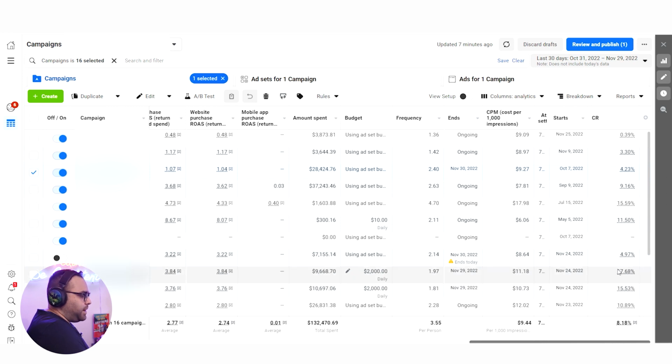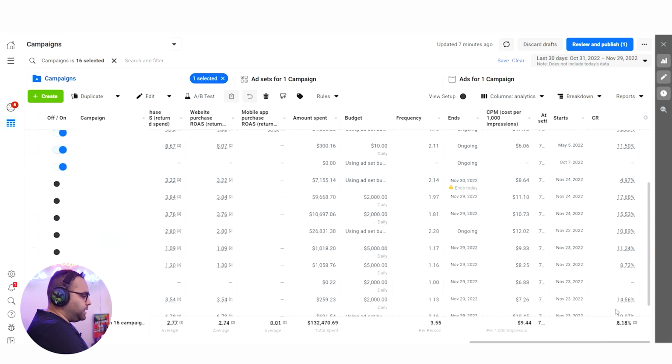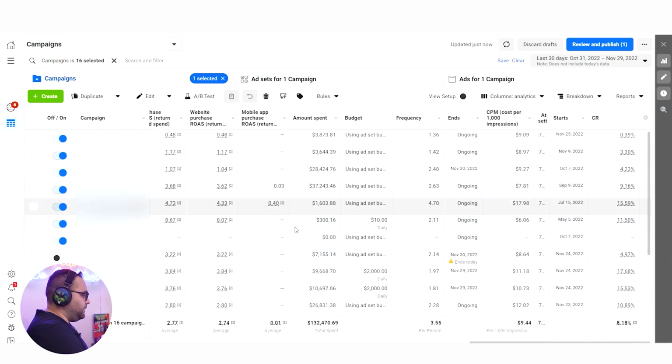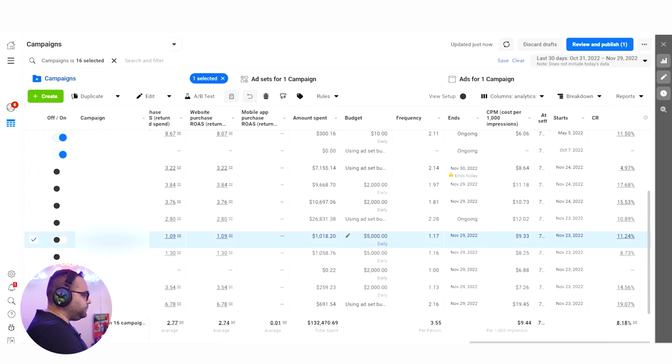Over here you can see that my conversion rates on these two campaigns were not even close to the other ones, because here we have an Advantage Plus campaign which didn't do that well. Then over here, this is a prospecting campaign coming from their end, but it has only, I believe, 3 ad sets, and is it a CBO? It is a CBO, and it didn't do that well.